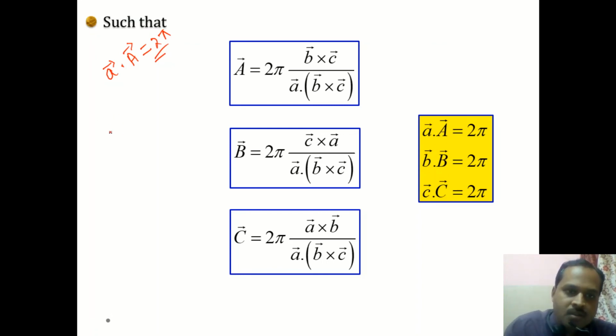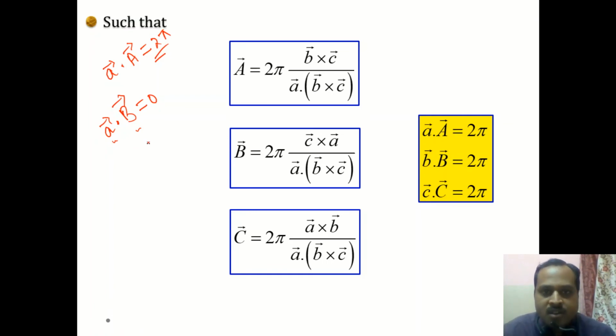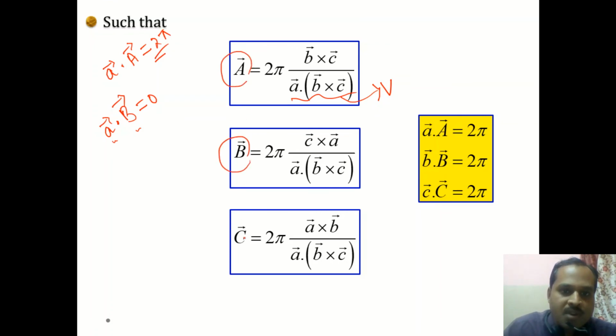So here small a dot capital B is equal to 0. Similarly, if these two are not the same, a or b or c, then it is going to be 0. And in the denominator, this is nothing but the volume of the unit cell. So here this capital A, capital B and capital C are called the reciprocal space lattice translation vectors.